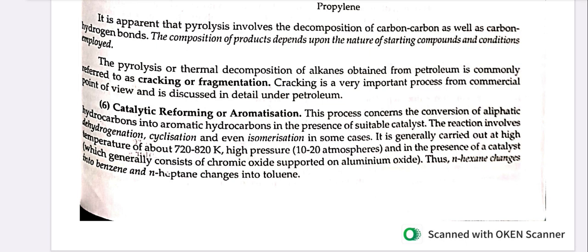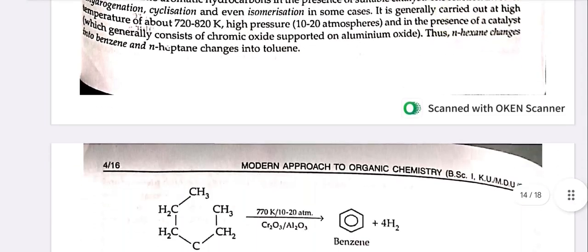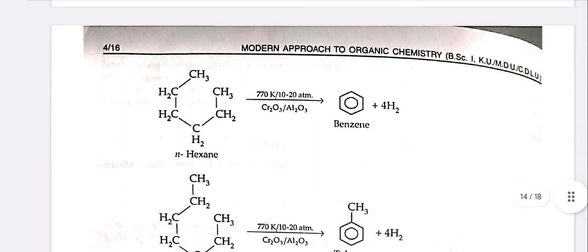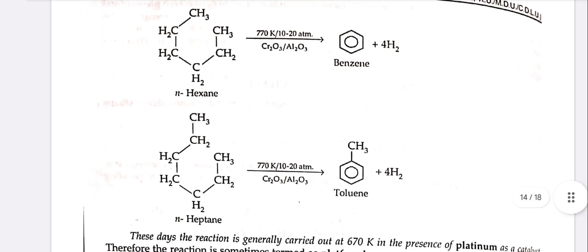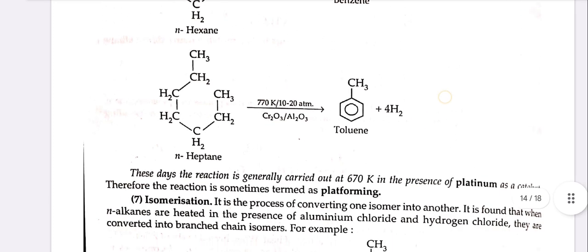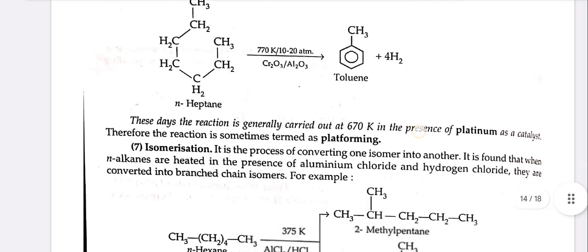Thus, n-hexane changes into benzene and n-heptane changes into toluene. n-Hexane at 770 Kelvin, 10 to 20 atmospheres in the presence of Cr2O3 or Al2O3 gives benzene plus 4H2. n-Heptane at 770 Kelvin, 10 to 20 atmospheric pressure, Cr2O3 and Al2O3 gives rise to toluene plus 4H2.